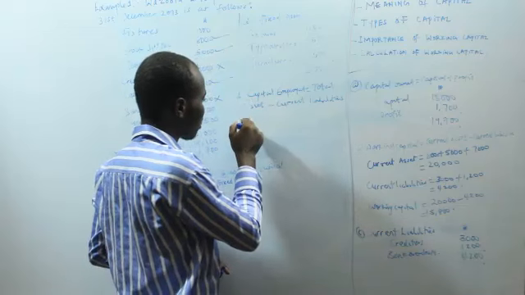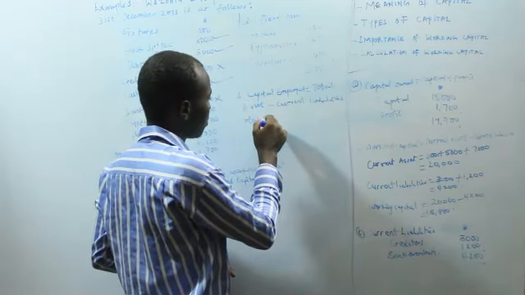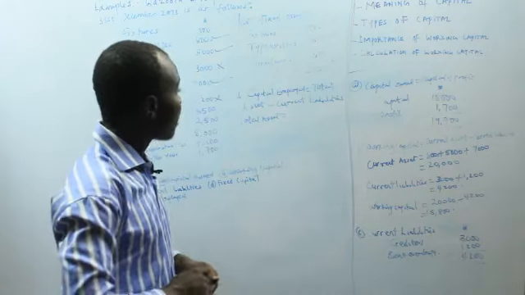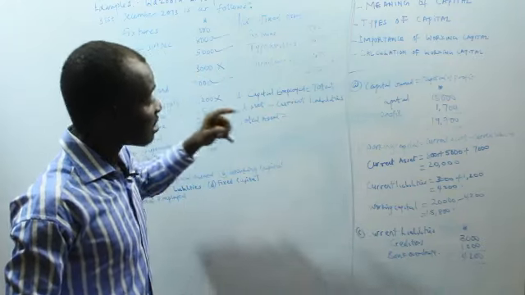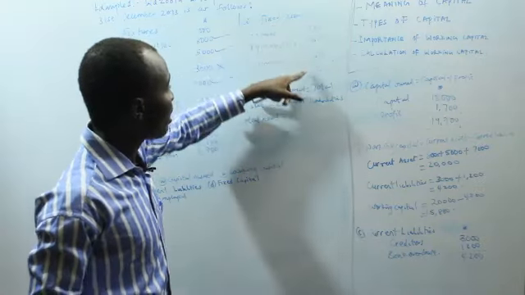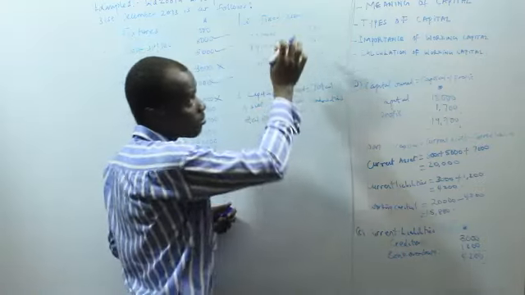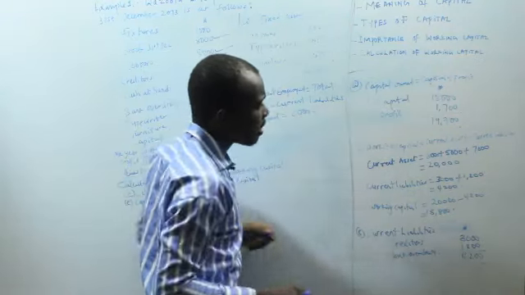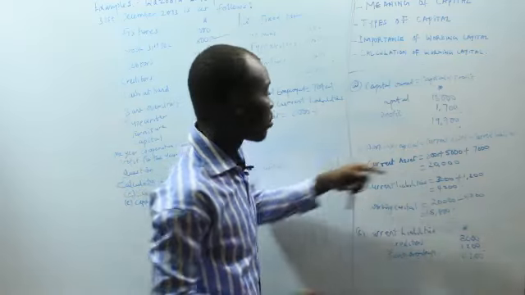So let's calculate our total assets. Total assets includes the fixed assets plus the current assets. So the fixed asset here is 8,000 naira, plus the current asset here, which is 20,000 naira.